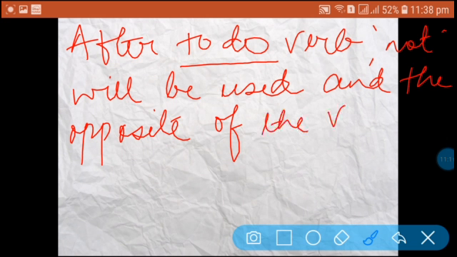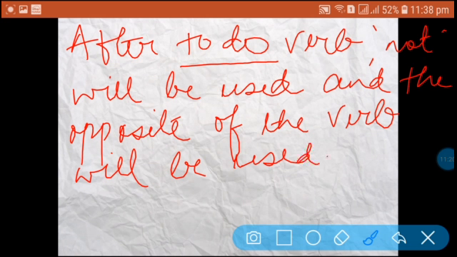This to do verb will be according to the tense of the verb of the affirmative sentence.